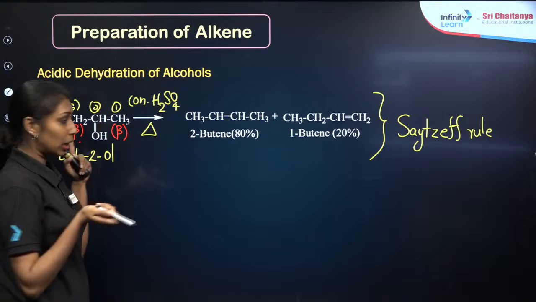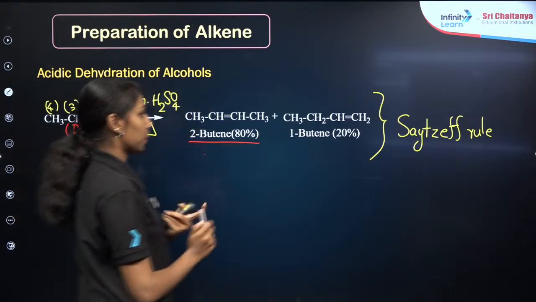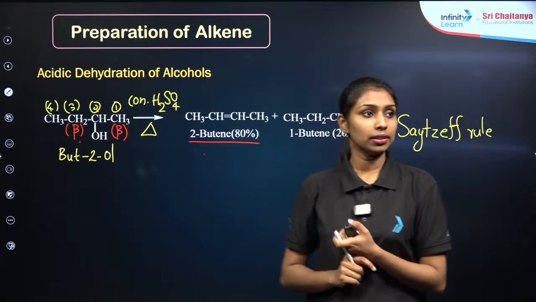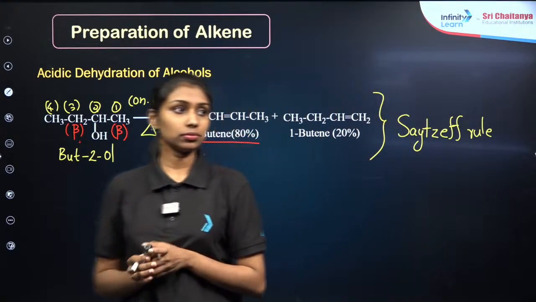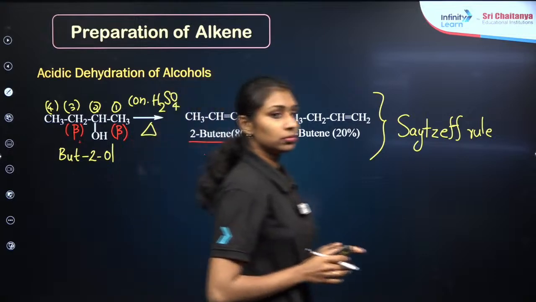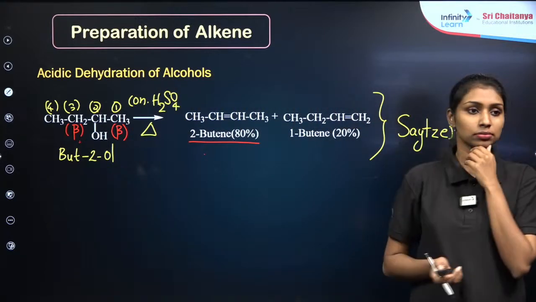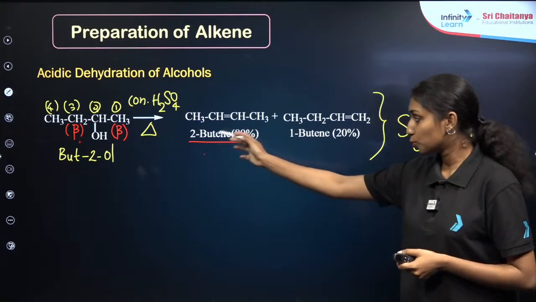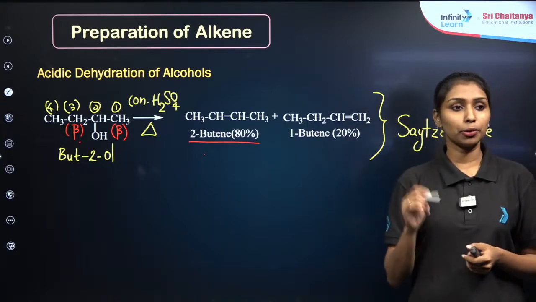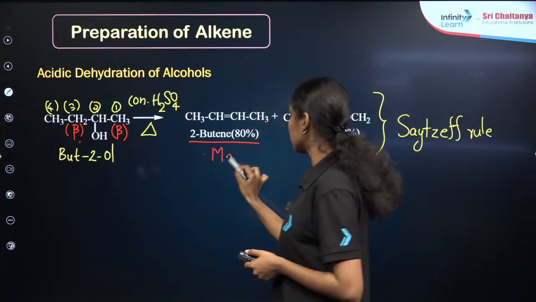So 2-butene is the major product here. Is that clear? This is the application of the Zaitsev rule. By experiment also you can say that 80% 2-butene and 20% 1-butene will be present, so 2-butene is the major product.